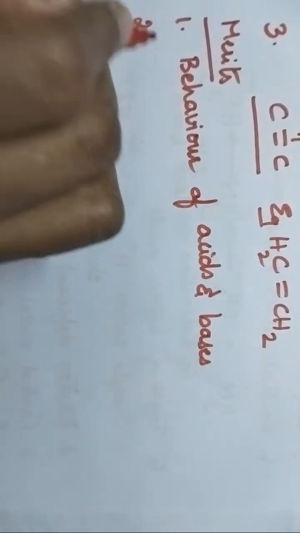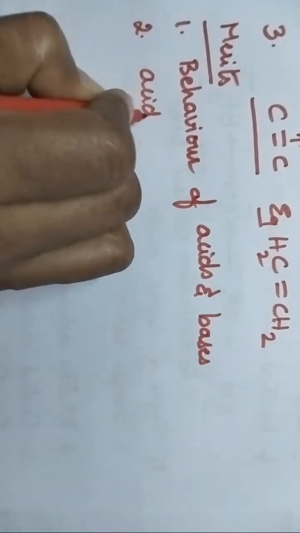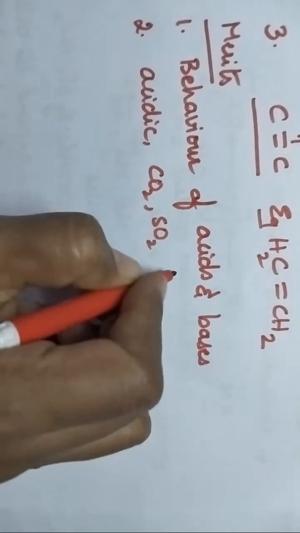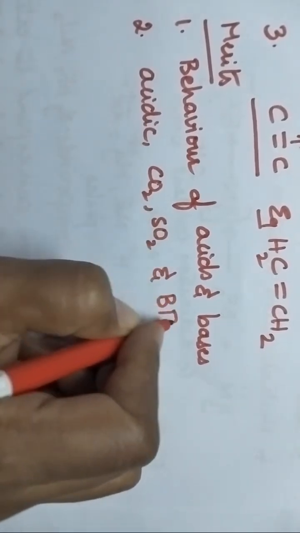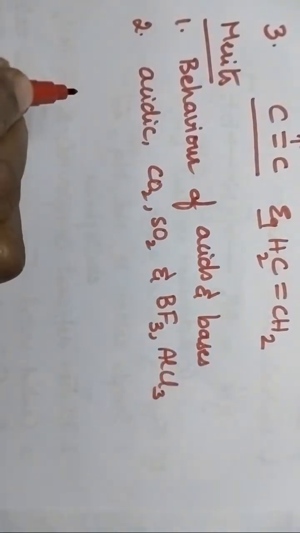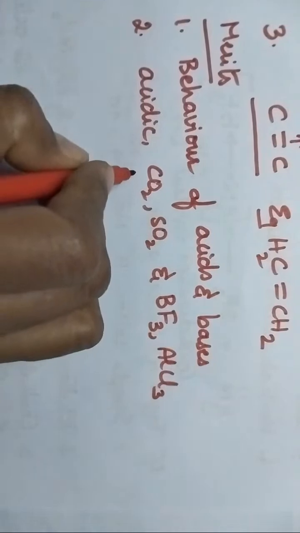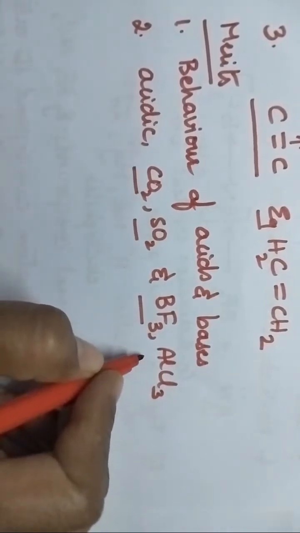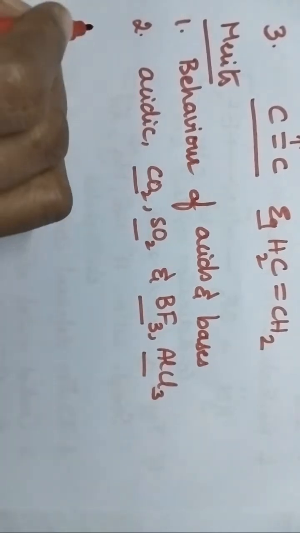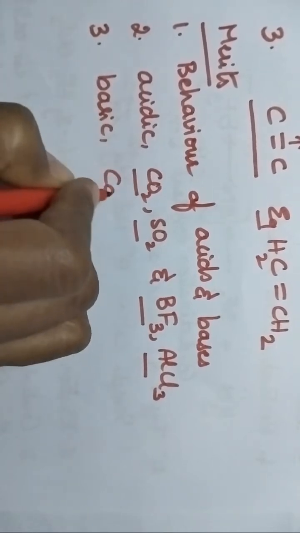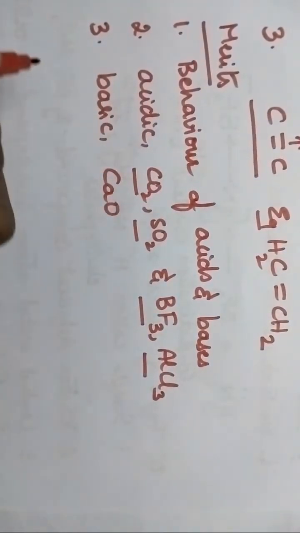In particular, it explains the acidic nature of CO2, SO2 and also the acidic nature of electron deficient compounds like BF3, AlCl3. It also explains the basic nature of CaO. These are the merits of Lewis theory.